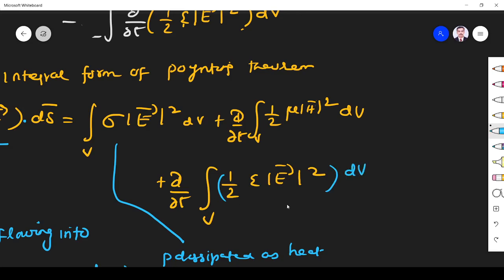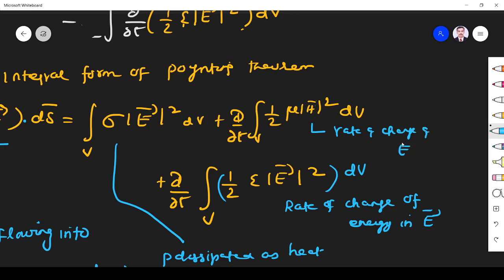So ∂/∂t means rate of change: rate of change of energy stored in the electric field. Similarly, this is the rate of change of energy stored in H, because 1/2 μH squared is the energy stored in the magnetic field.